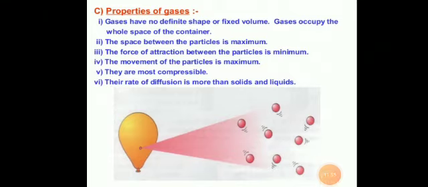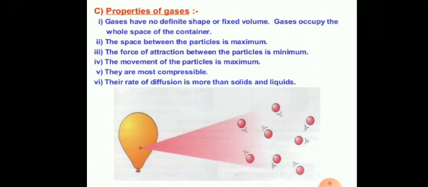Now students, we will discuss all the properties of solid, liquid and gases in short. First of all, first property is interparticle space. Students, in solid state it is very small, particles are closely packed. In liquid state, comparatively large and particles are closely packed. And in gaseous state, it is very large and particles are very loosely packed.